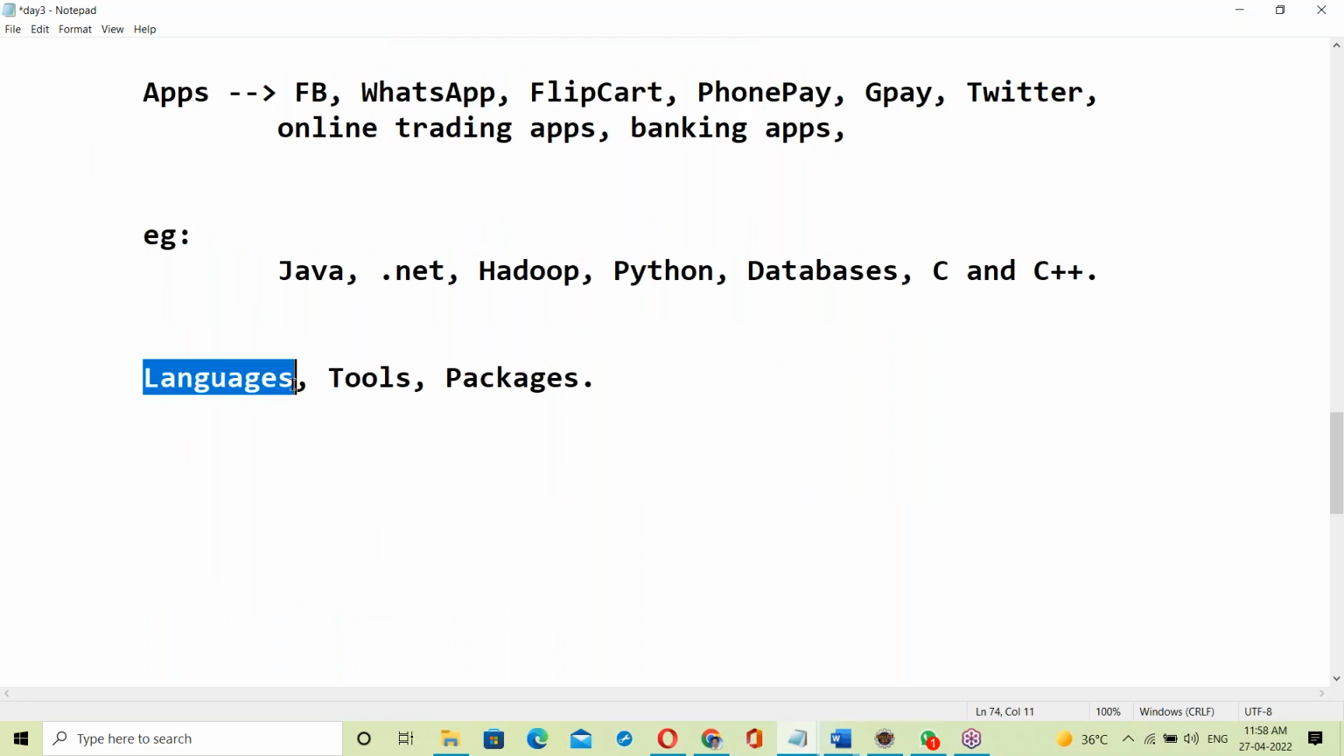Languages, like Java is a language, Python is a language, C and C++ are languages. Next, HTML and many other languages. Tools, many tools, like testing tools, data warehousing tools, reporting tools, AWS tools, DevOps tools. Next, packages, like ERP packages. Like this, we have many languages, tools and packages.